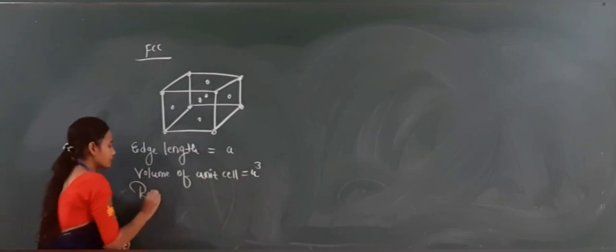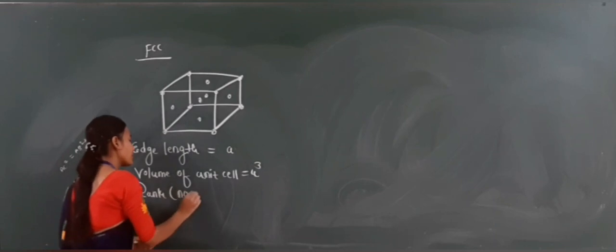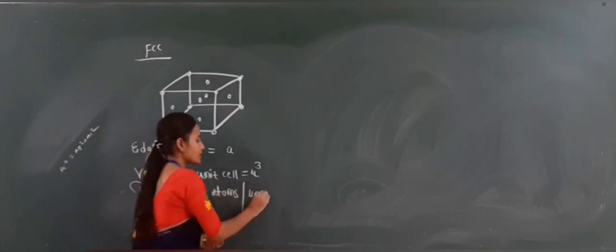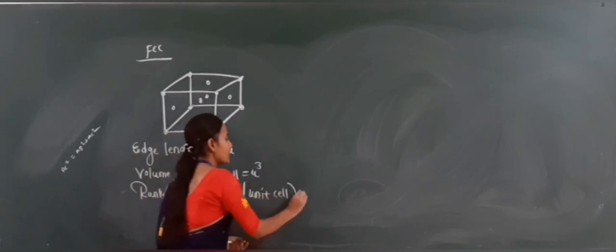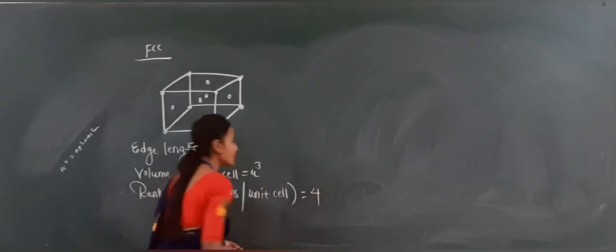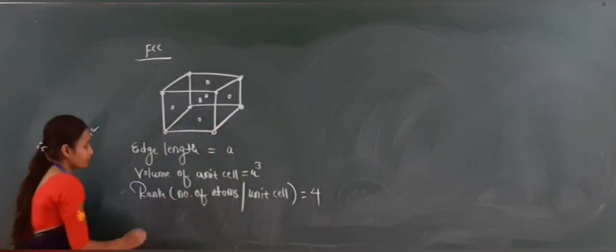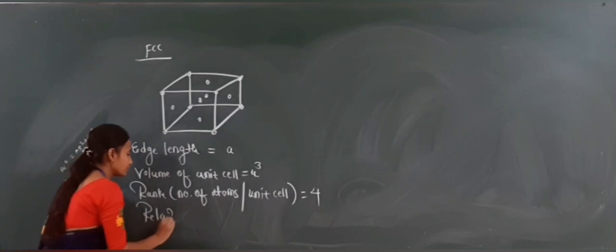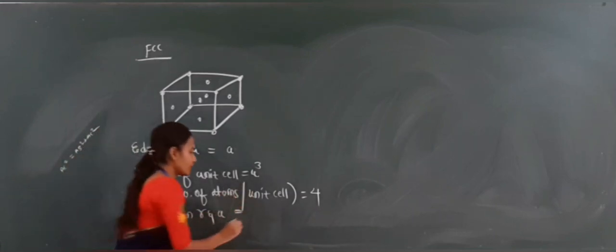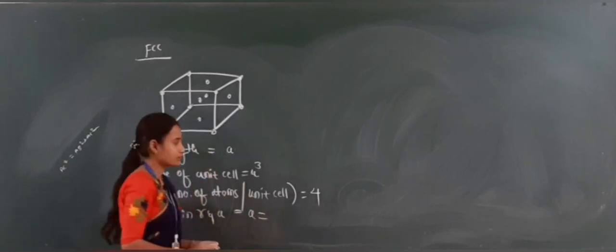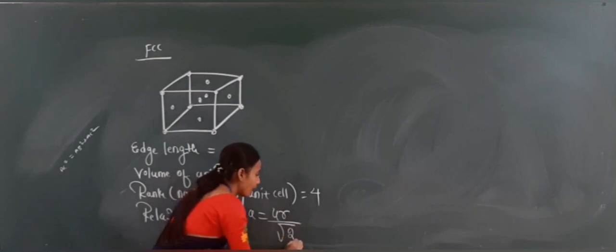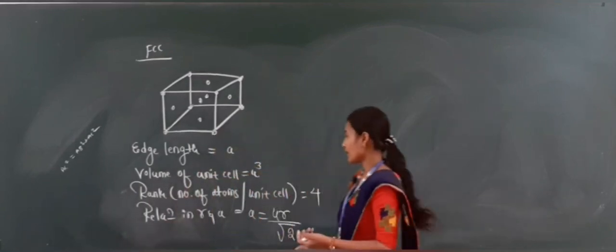Now next one is rank. Rank means number of atoms per unit cell. In a face centered cube, how many come? 4. It is the 4. Now next one is the relation between R and A. A is equal to 4R by root 2. 4R by root 2.